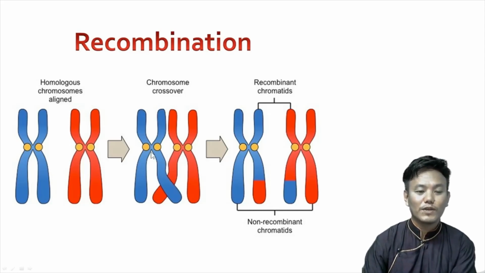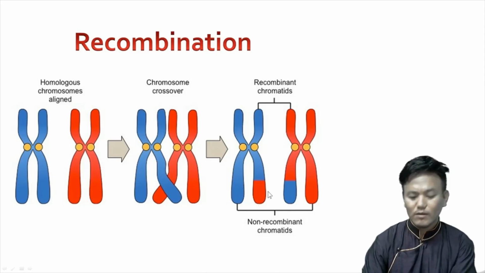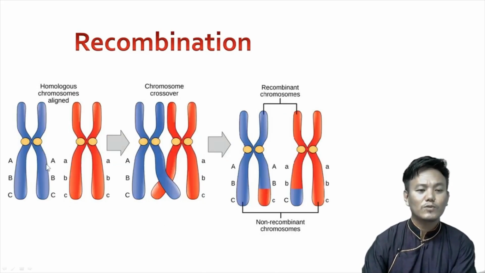Look over here, the blue chromosome is giving one part of its arm to the red chromosome, and the red chromosome is giving one part of its chromosomal arm to the blue one. This is called recombination. Now let's see, if on the chromosomes we have these genes, the blue one is carrying all the dominant genes and the red one is carrying all the recessive genes.